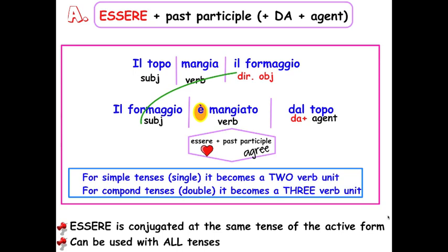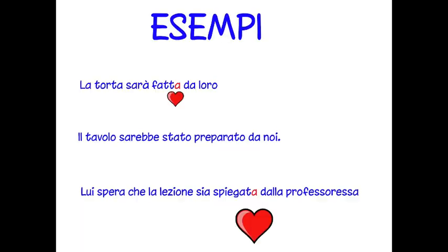This use of the passive form can be used with all tenses. Okay, so this is your go-to passive form. These are a couple of examples. La torta sarà fatta da loro. This is to show you that you can do it with future, you can do it with a conditional. Il tavolo sarebbe stato preparato da noi. Or with the subjunctive, lui spera che la lezione sia spiegata dalla professoressa. And a reminder of the agreements.